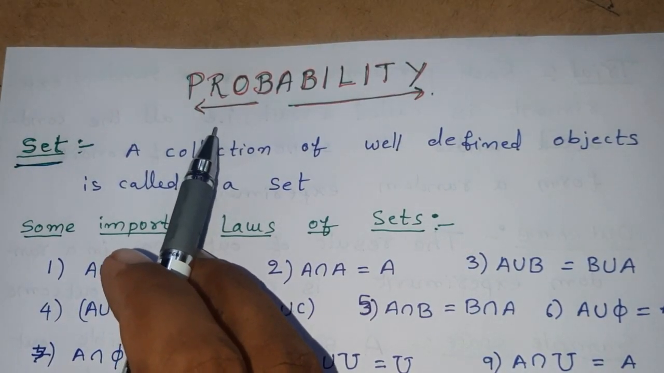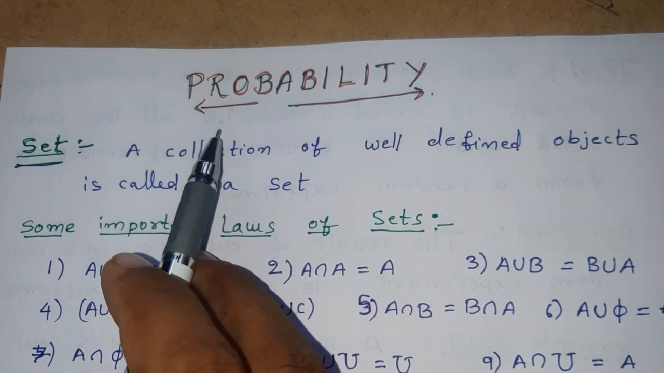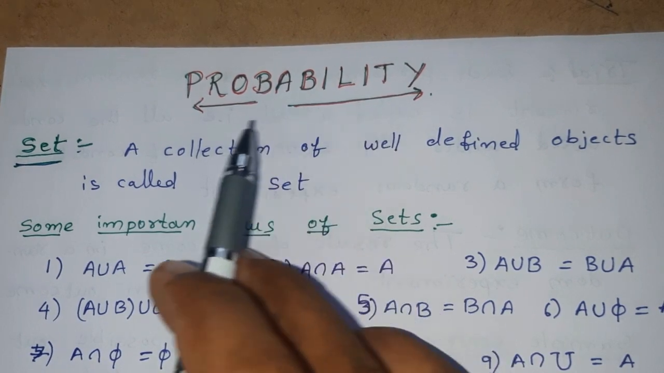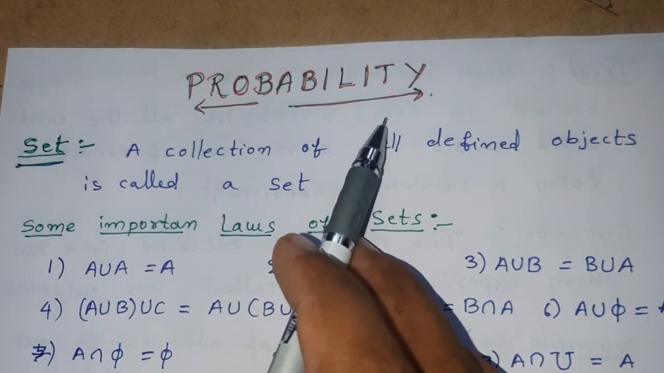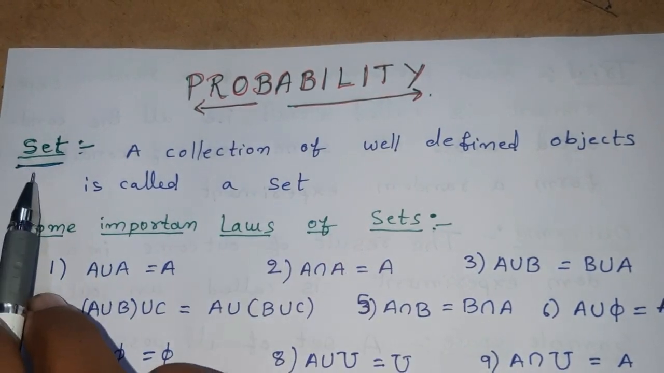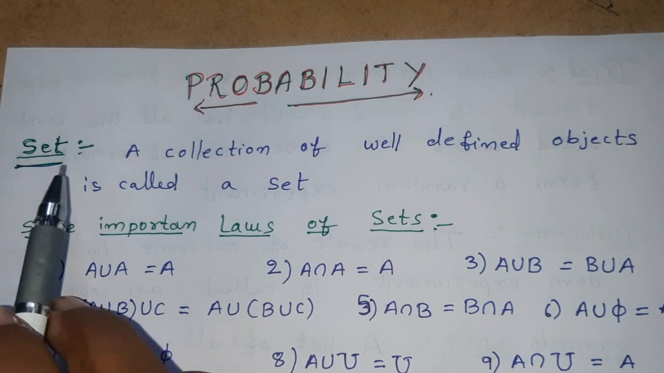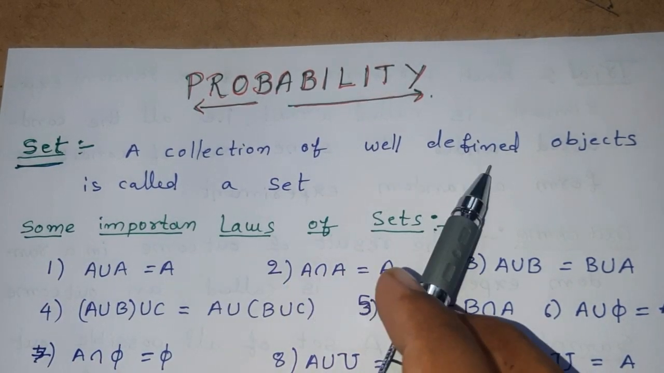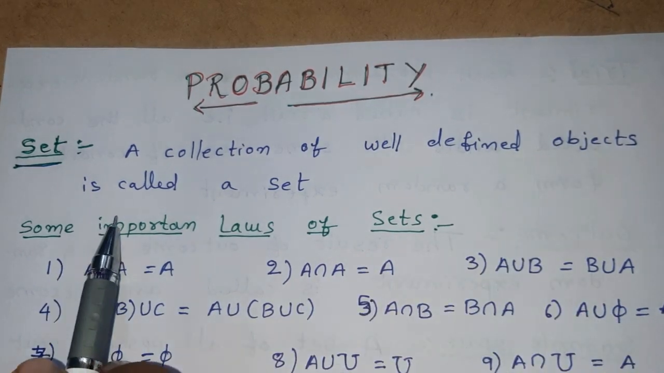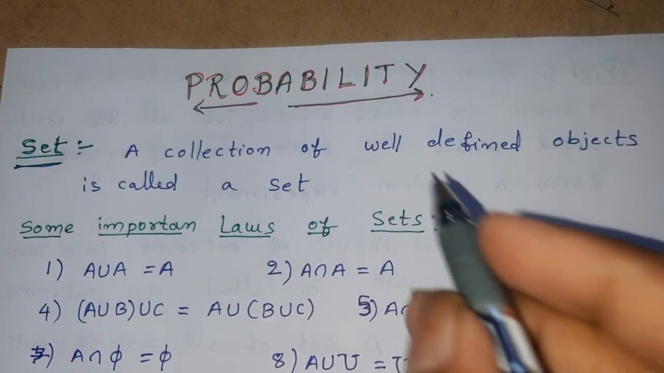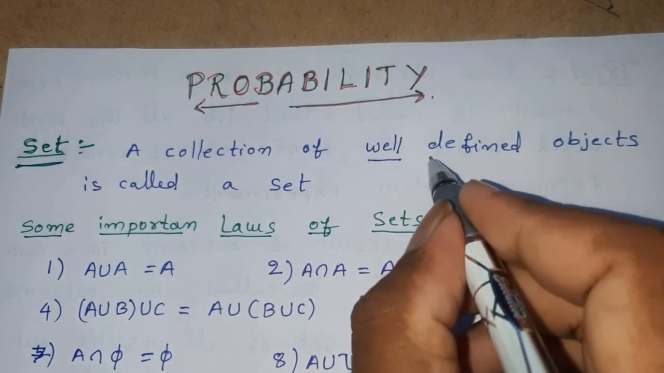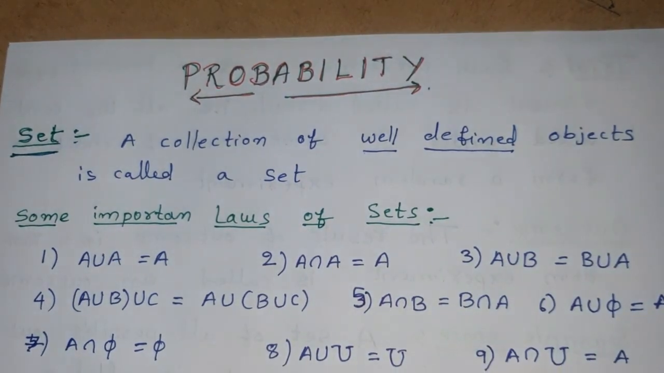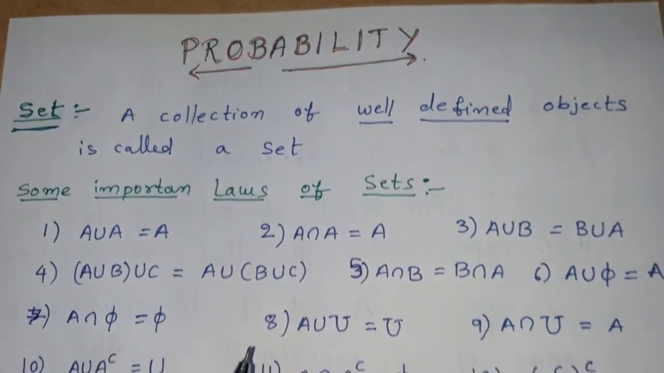Okay students, we are going to discuss the topic probability. To know about the probability, we must have a knowledge of set. What is a set? A set is nothing but a collection of well defined objects. Each element must be well defined. That is called a set.